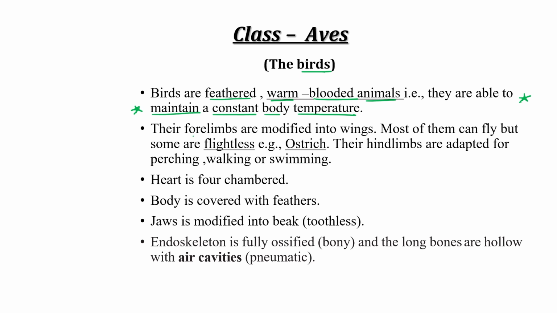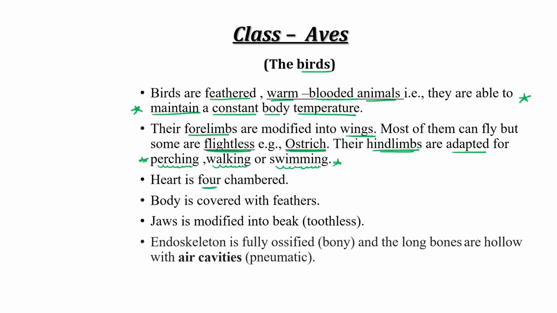Their forelimbs are modified into wings, right? And most of them can fly, but there are some flightless birds also, like the ostrich. Their hind limbs are adapted for perching, walking, or swimming.